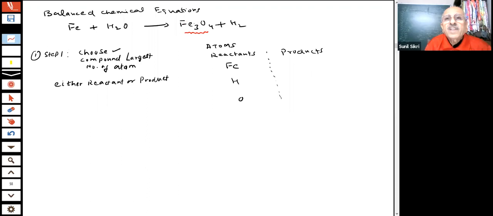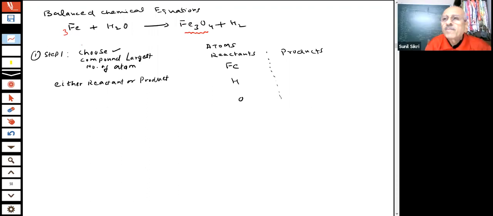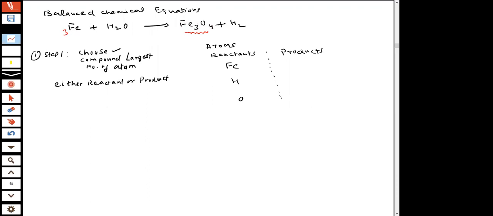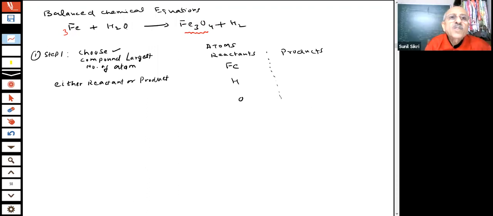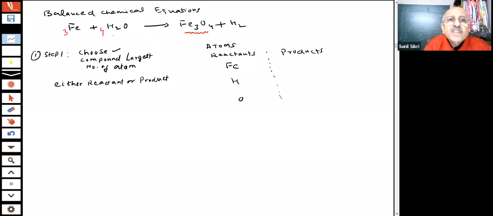So if it is Fe3, students, then I will try to make it 3 Fe. Okay? But there are 4 oxygens, and I have only 1 oxygen, so I make it 4 oxygens. Now, after this, what happens, students? Iron 3, oxygen 4, oxygen 4.